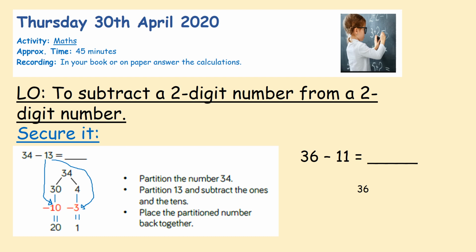Okay, so I'd like you to have a go at doing the same technique here with this calculation, please, guys. So think about how you're going to do your part whole, how you're going to partition your 36 into your 10s and your 1s. And then what are you going to take away from that number? And what is it going to equal? Okay, so pause the video here and have a go at answering that calculation using the partition and using the part whole.